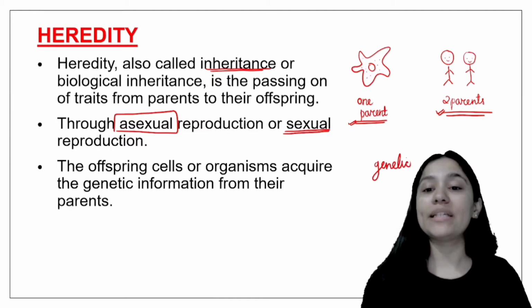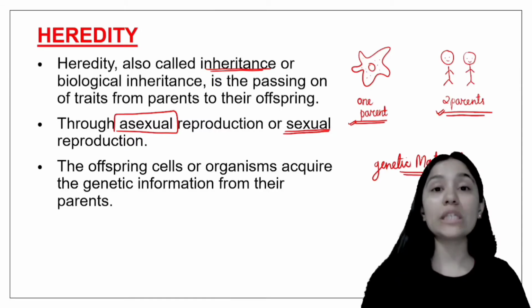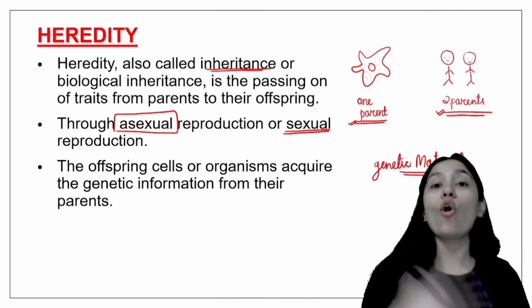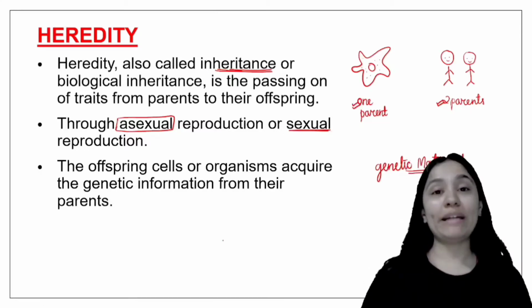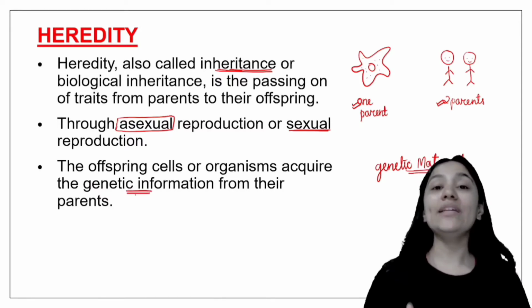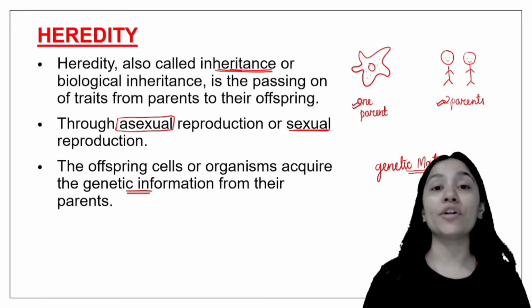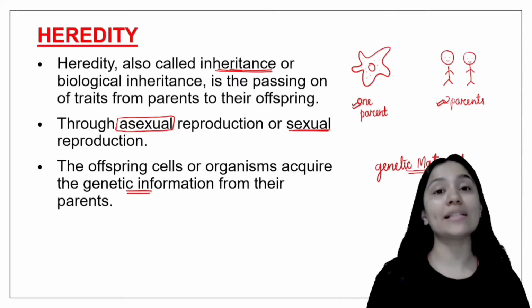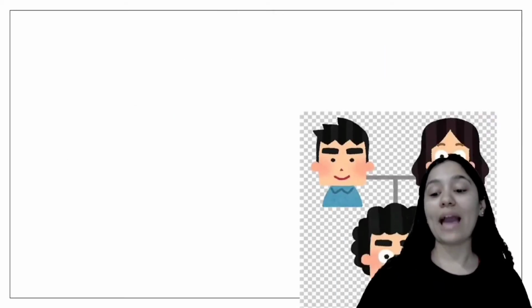genetic material. Genetic material is something which is responsible for heredity or inheritance. How? This genetic material gets transferred in the process of reproduction, whether it is sexual or asexual reproduction. This genetic material contains important genetic information, and this genetic information is required to create new organisms. So let's see what happens when we have a single parent and when we have two parents.